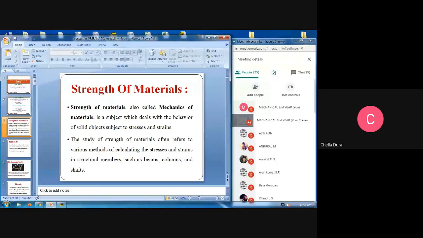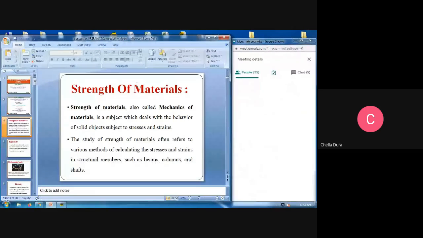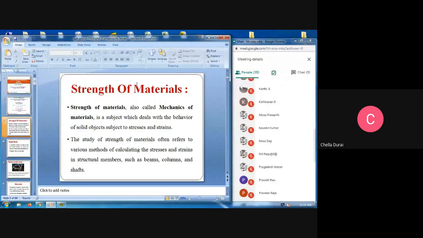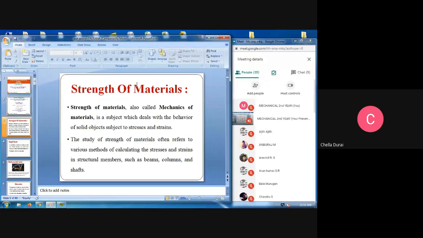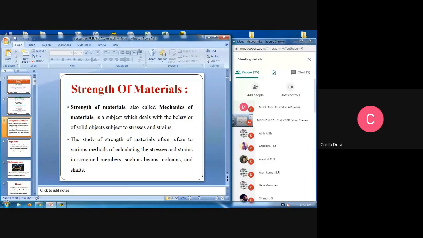See, basics of strength of material. It is also called mechanics of materials. It is a subject which deals with the behavior of solid objects subject to stress and strains. To study strength of materials often refers to various methods of calculating stress and strains. It is used in structural members such as beams, columns, and shafts.